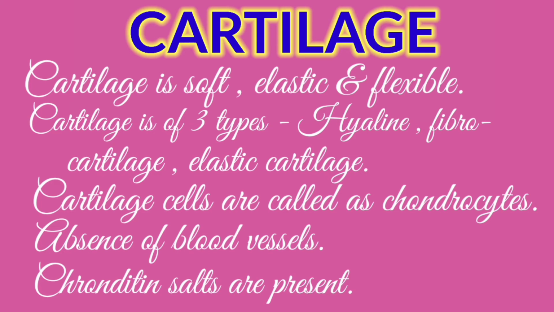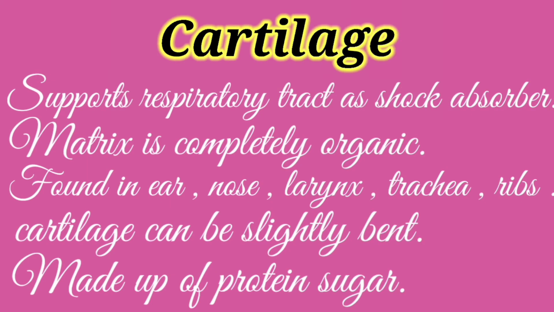Third, cartilage cells are called as chondrocyte cells, and as we have earlier seen that bone cells are called as osteocyte cells. Fourth, absence of blood vessels. Then fifth, chondroitin salts are present, that is in bones calcium salts are present, in cartilage chondroitin salts are present. Sixth point, supports the respiratory tract and act as the shock absorber. Then seventh point, matrix is completely organic. It means that cartilage matrix is fully made up of living material.